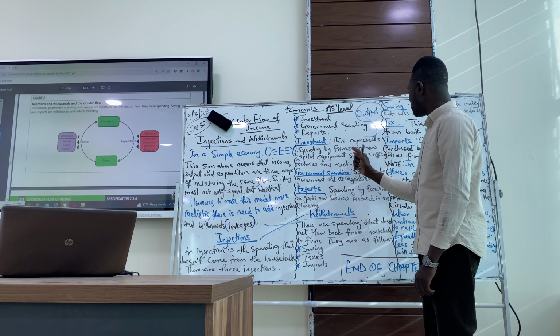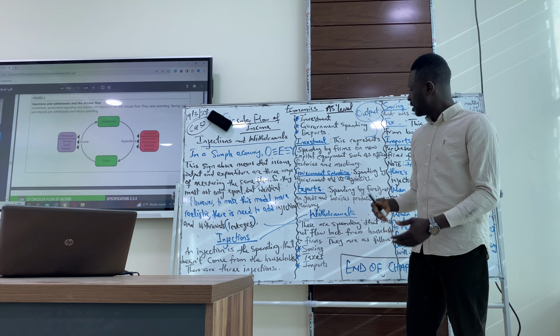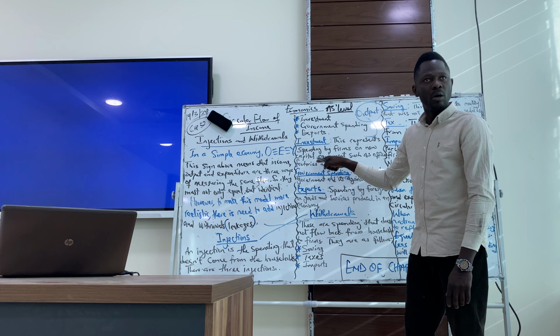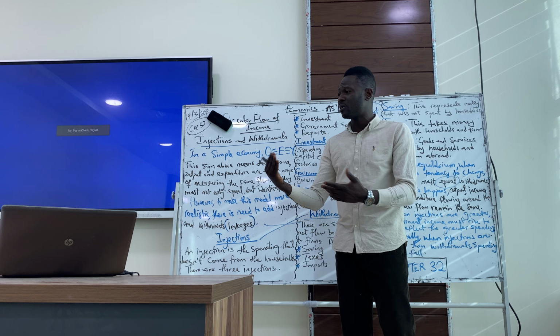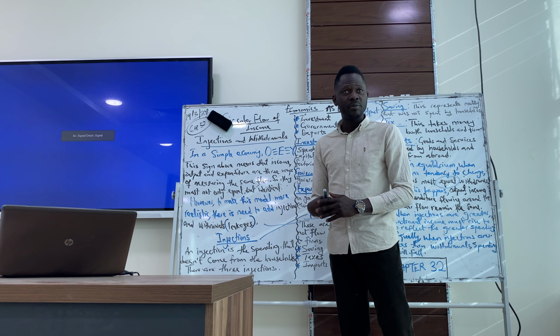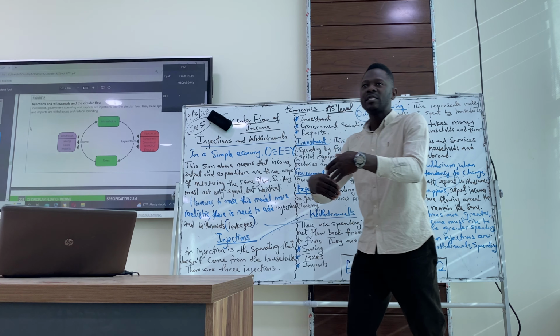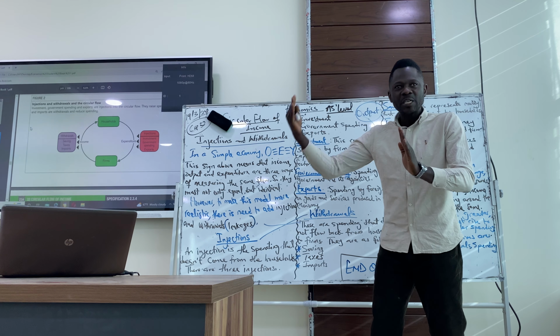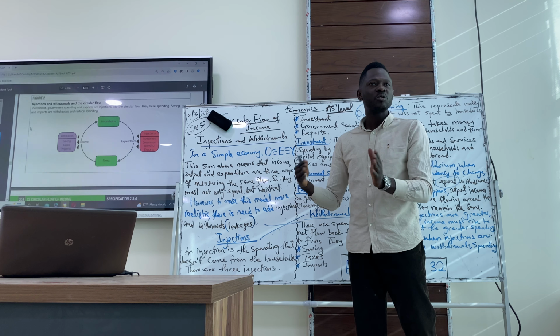So, what is investment? This represents spending by firms on new capital equipment such as factories, offices, and machinery. So these are what firms will spend on. The government will spend on infrastructure, education, and health, to boost the economy. So it is not just individuals anymore trying to get factors of production. Investment is coming from firms, and government is spending to increase the output of the economy.